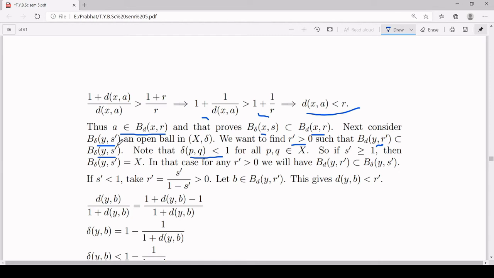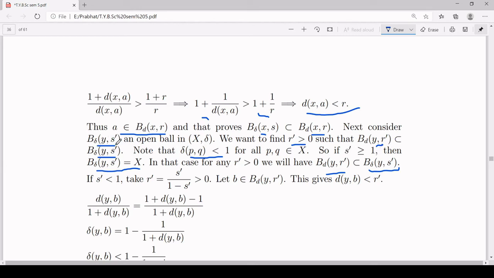If s', the radius of the open ball with respect to the metric delta which you have considered, is greater than or equal to 1, then your B_delta(y, s') is equal to the whole set X. And in that case, any r' greater than 0 will give you B_d(y, r') is a subset of B_delta(y, s'). That is obvious.